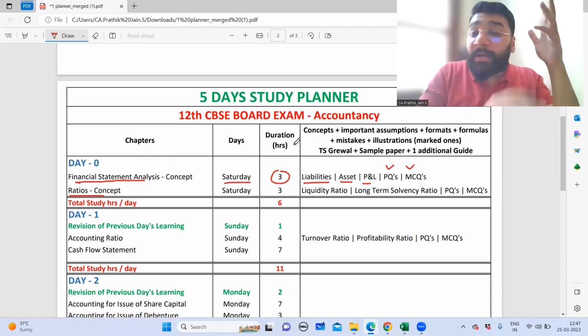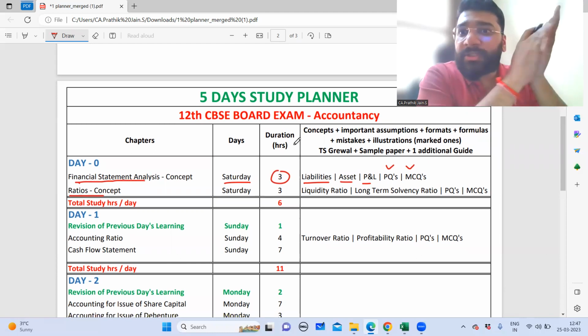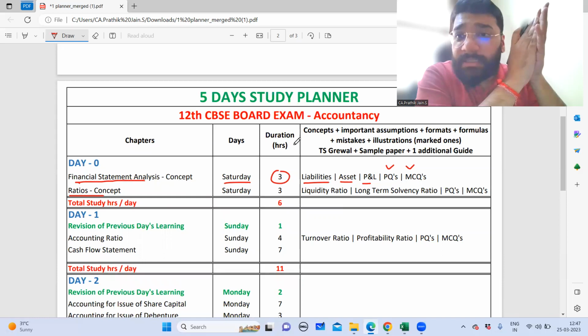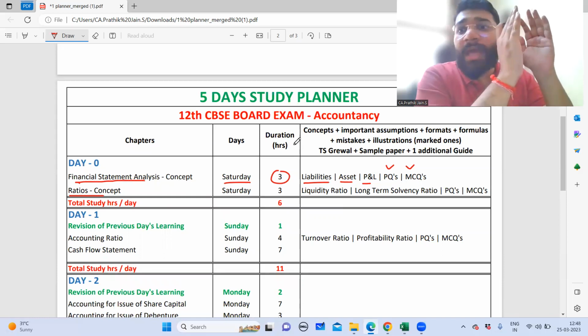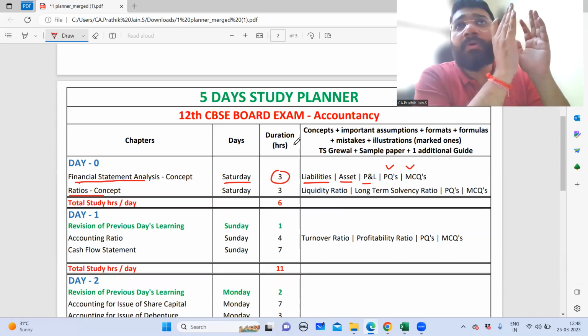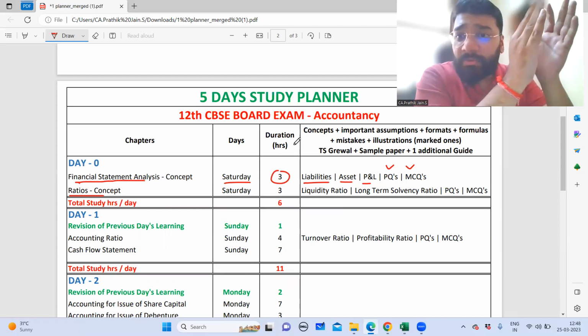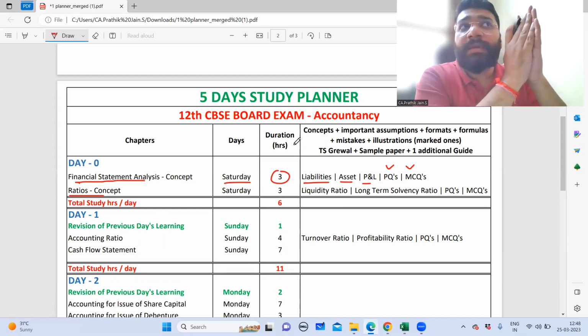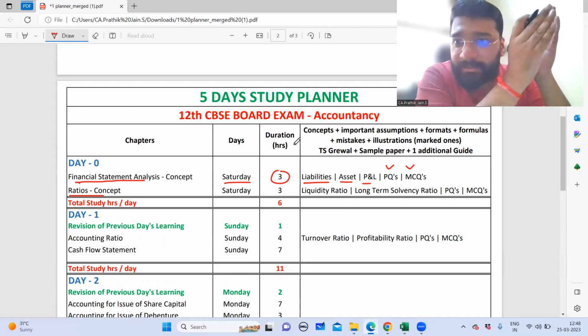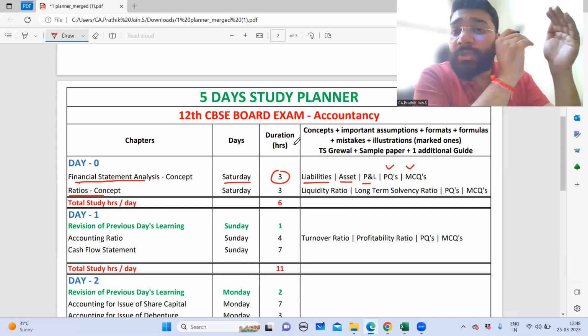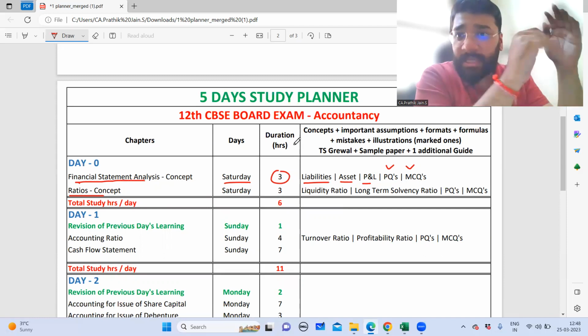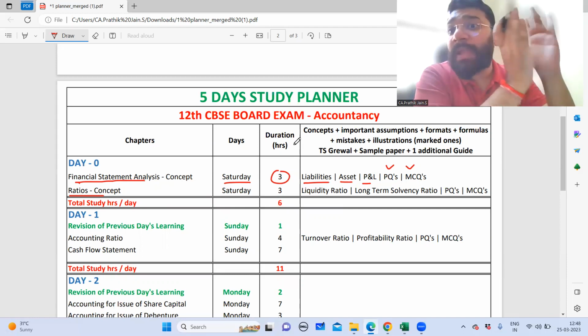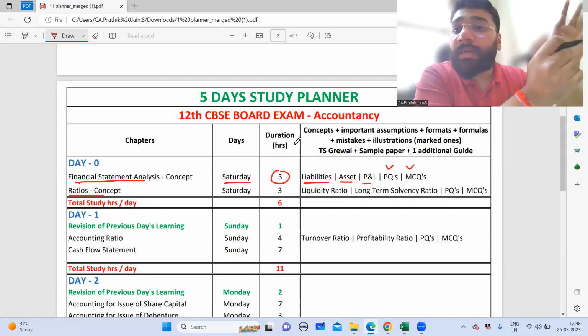So guys, you might be wondering, sir, how is it possible that all the questions, all the concepts that we finish off in 3 hours? So guys, let me tell you very clearly, we have already discussed this during our accountancy preparation, that you should have all the concepts handy with you for a quick revision. And you should be having all those questions marked as in which questions you're going to see during the examination period of this time, and which questions you're not going to see. So that planning, I believe, you would have done already long back.